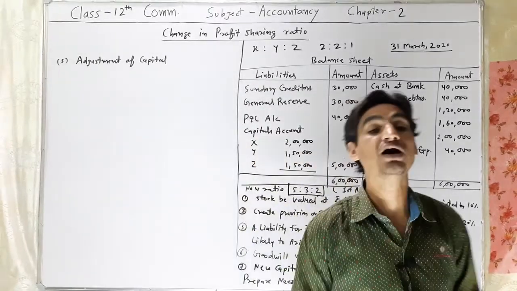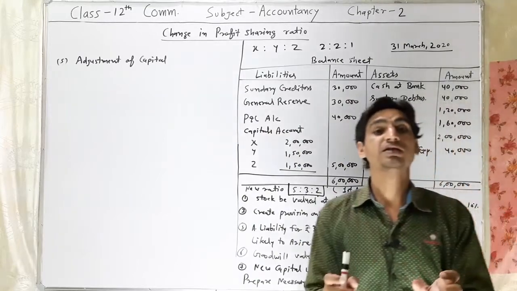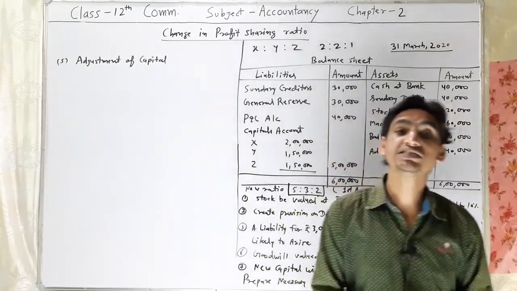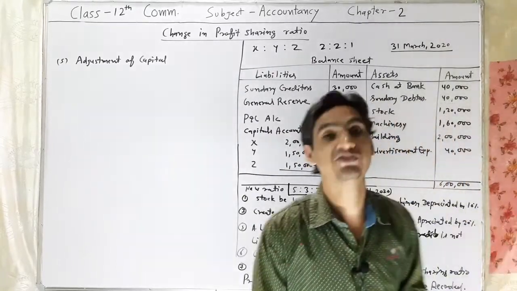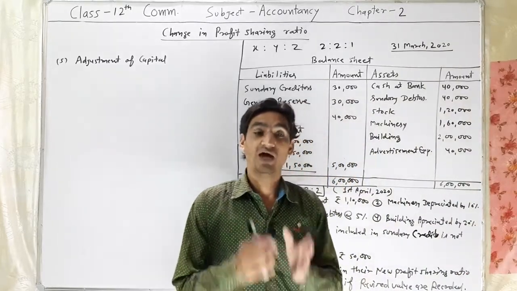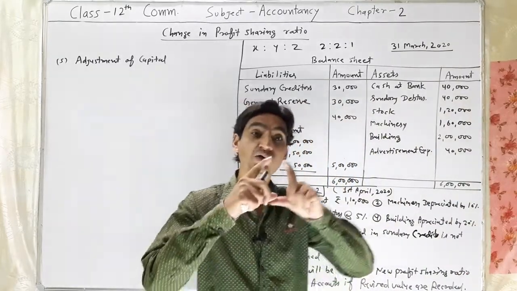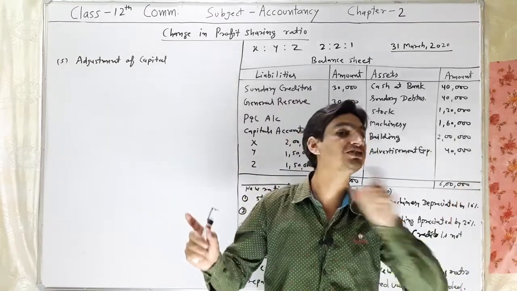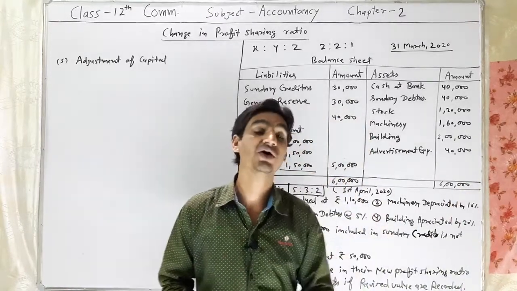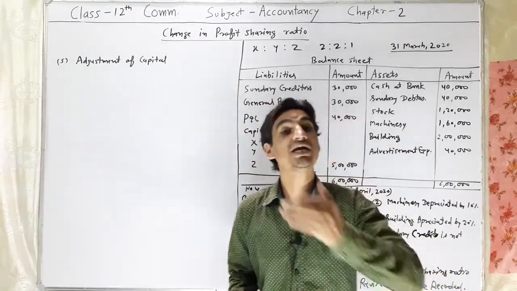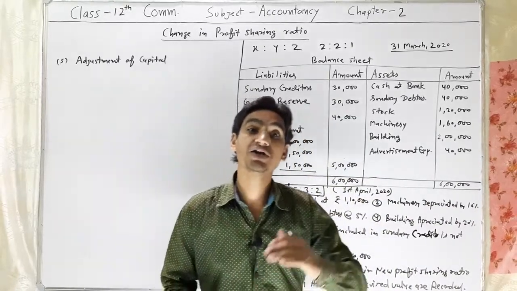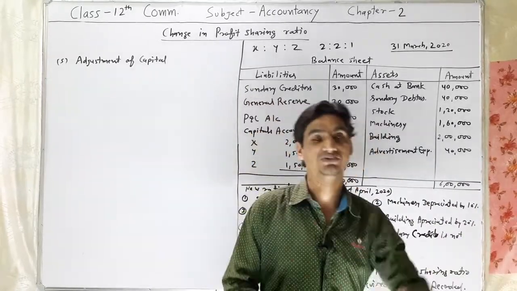In video third, I told you that there are two ways of accounting treatment for revaluation of assets and liabilities. The first way is when assets and liabilities are recorded at revised value.